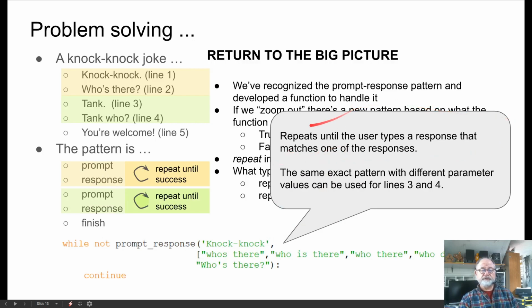So this repeats until the user types a response that matches one of these responses. And the same exact pattern happens here with lines 3 and 4.